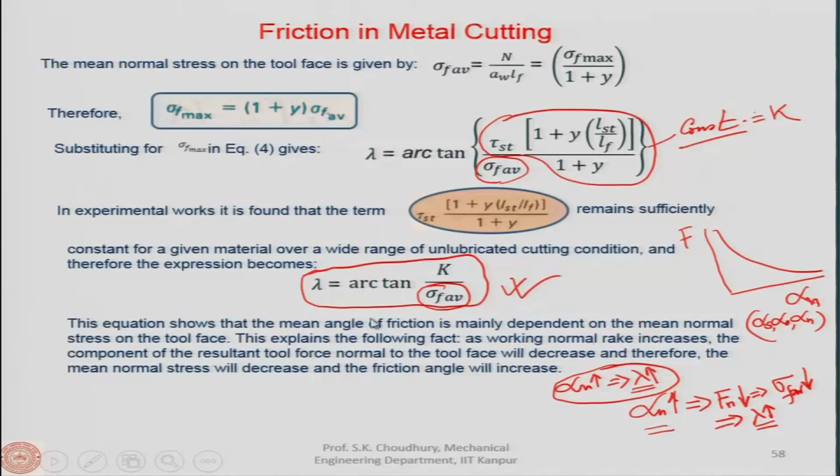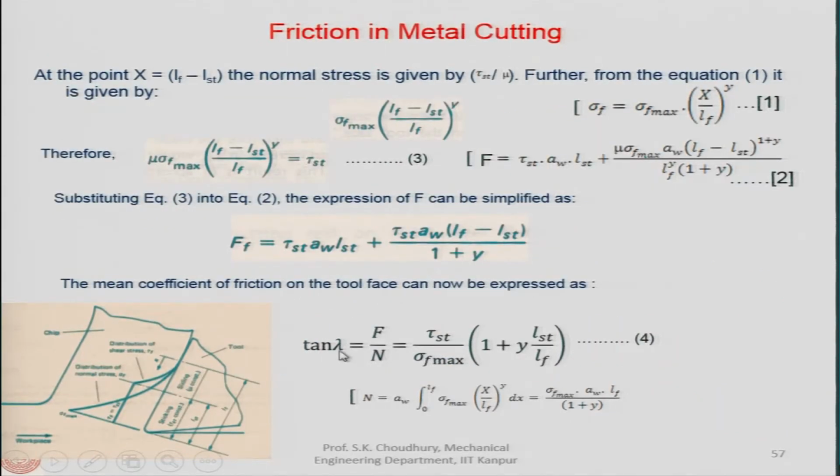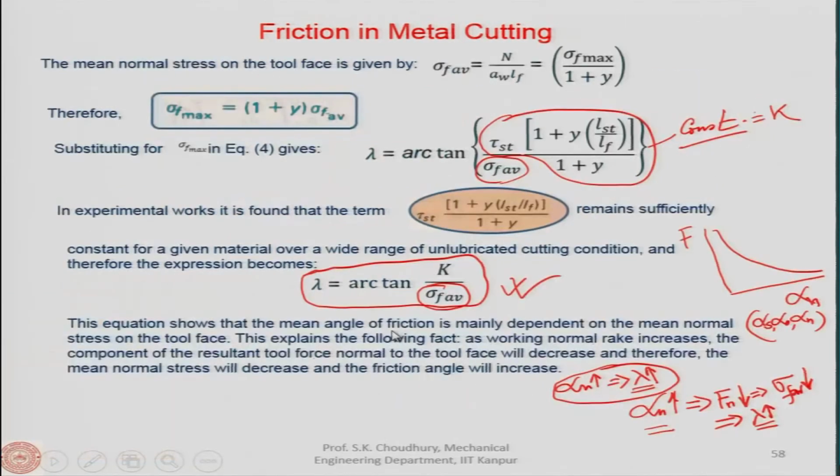And finally, he has shown the relationship between the sigma F average and the friction angle. As you know, the friction angle has a relationship with the mu, because F by N is mu, and the friction angle is the tan inverse of F by N. So, this is the gist of Zorev's model, through which he is finding out the mean coefficient of friction between the chip and the tool during metal cutting.